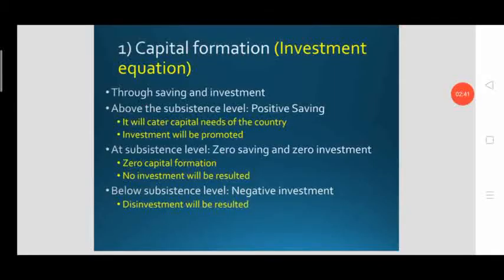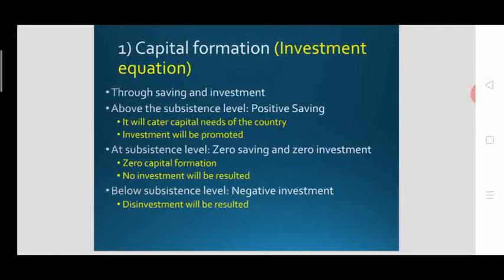The first one is capital formation or investment equation. So capital will be formed, investment will be done when savings are positive. So savings is necessary for the investment.